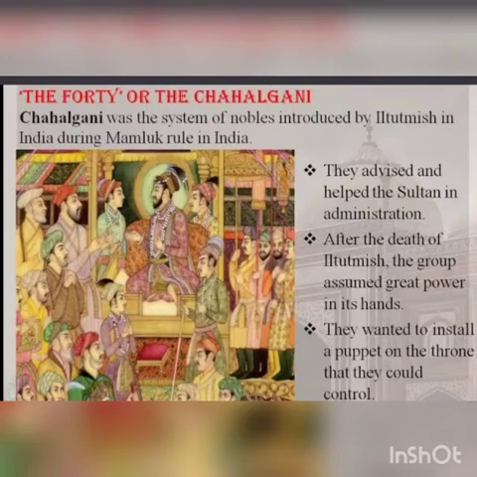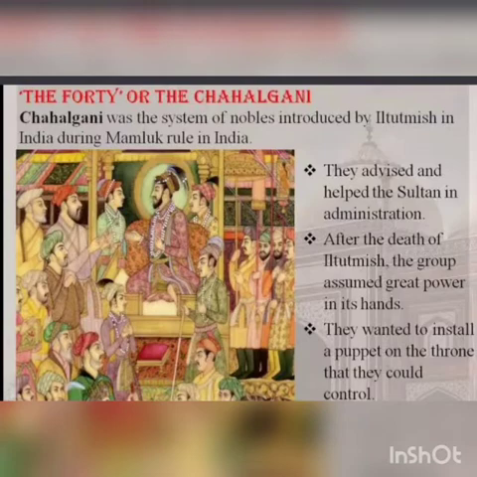So these 40 nobles conspired, which means they secretly planned against Razia. Then they killed Razia in a battle outside of Delhi. Razia died like a brave soldier. She lies in a grave at Turkman Gate in Delhi.